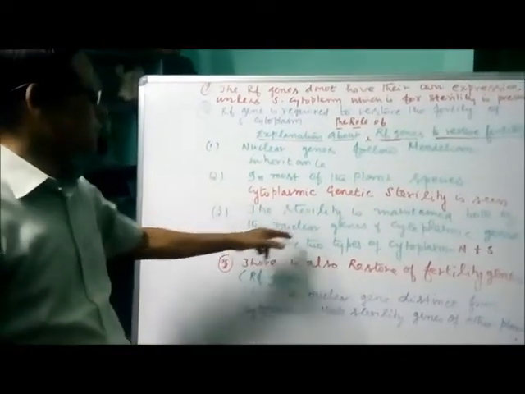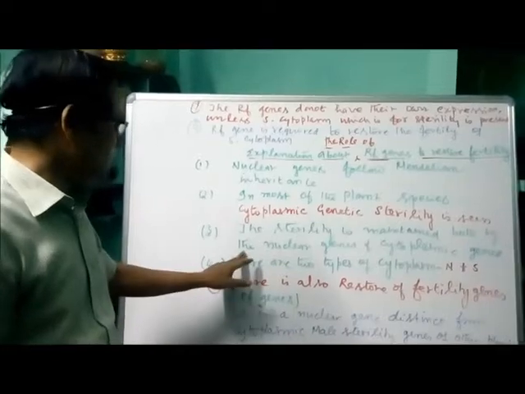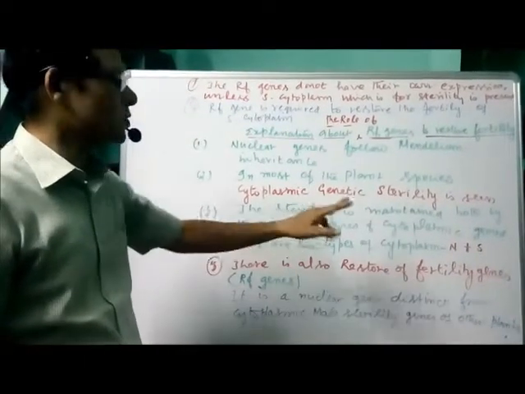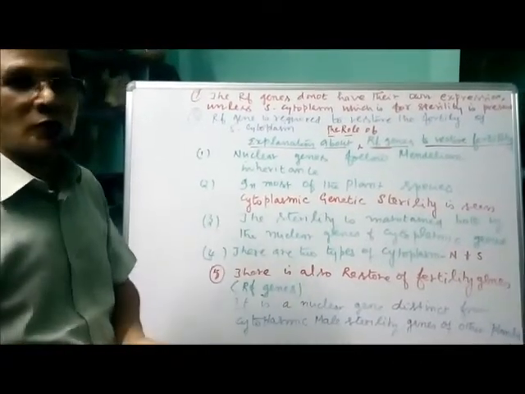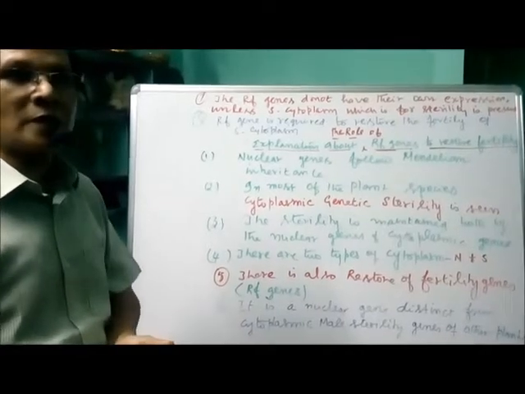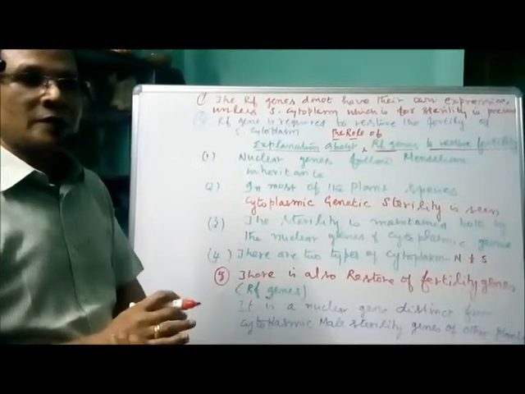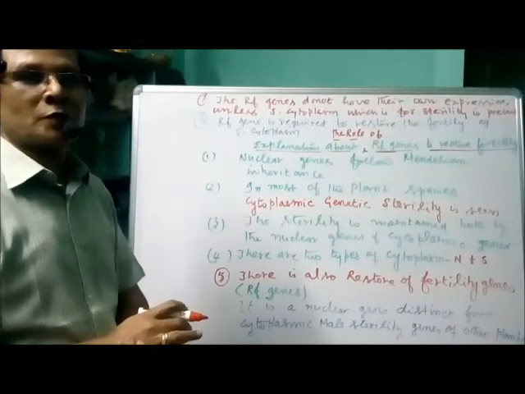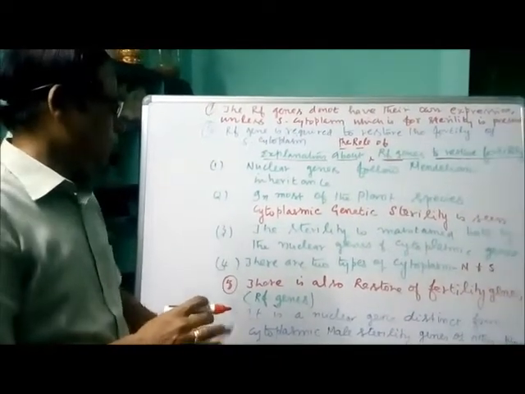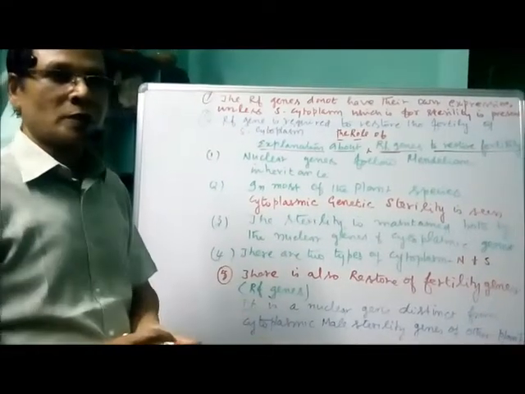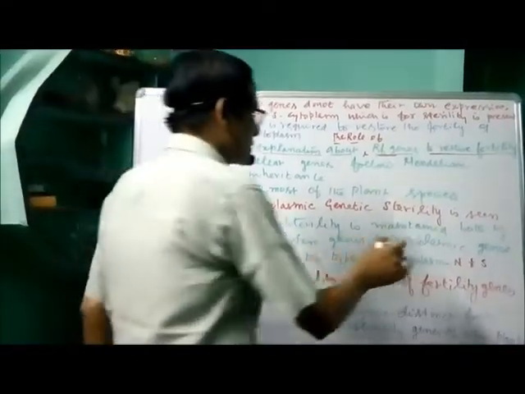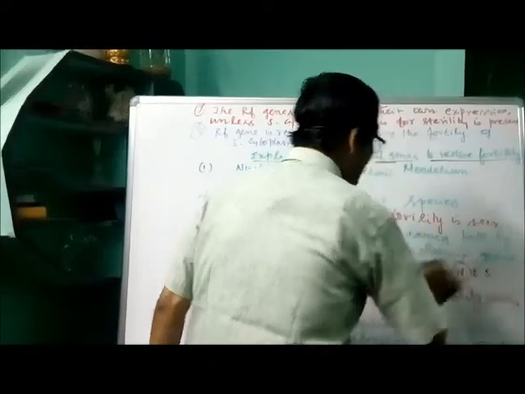So the sterility is maintained both by the nuclear genes and the cytoplasmic genes of mitochondria, or even we can say chloroplast. Here we are talking about mitochondria. If you are taking the cytoplasm, there are two types of cytoplasm in plants. In the case of maize, I am talking about one with the normal cytoplasm designated as N.